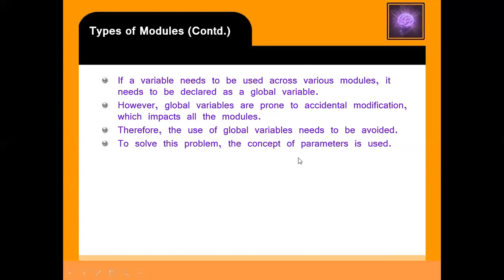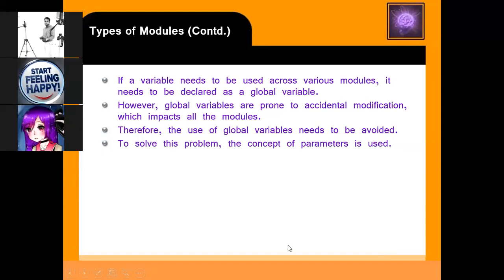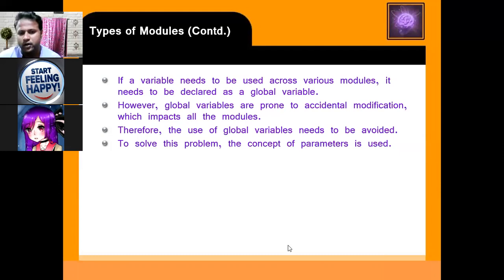Then comes the variable. The variable is a memory location where you store the value. If a variable needs to be used across the various modules, it needs to be declared as a global variable. So when you want to use your variable throughout the program execution, everywhere, then we make this variable global.